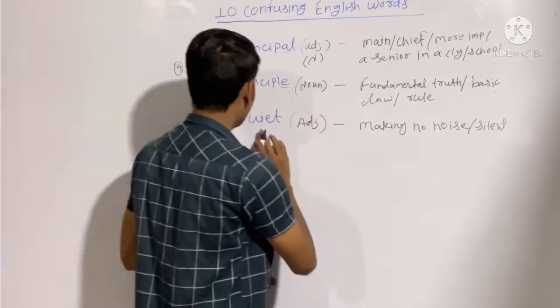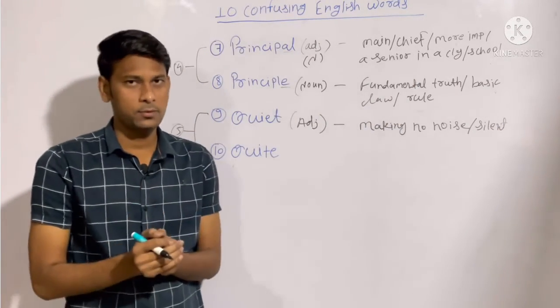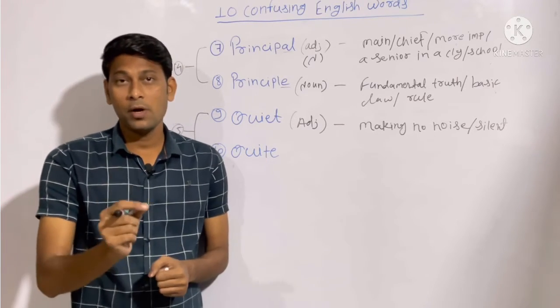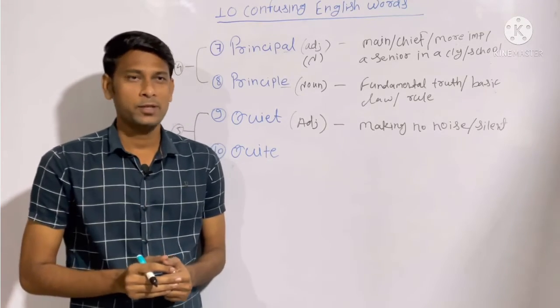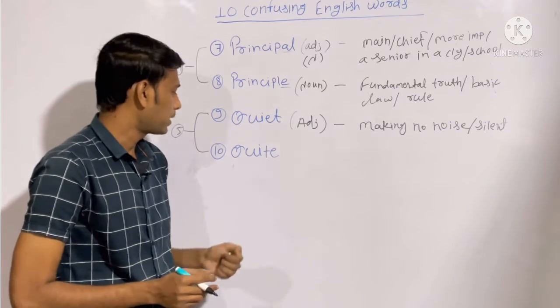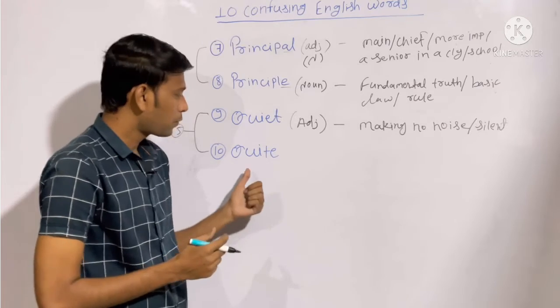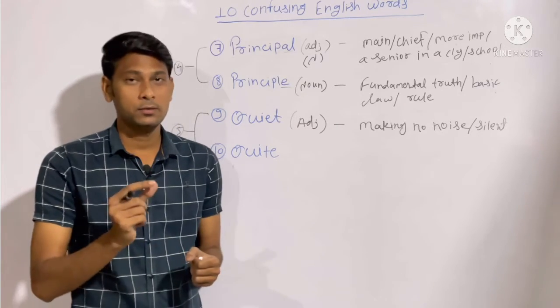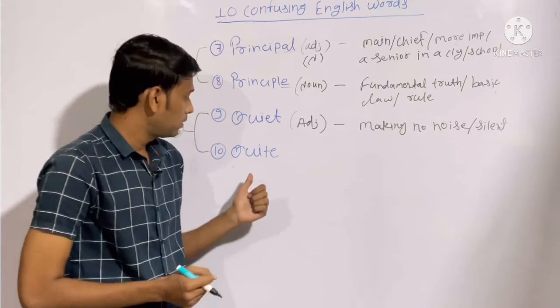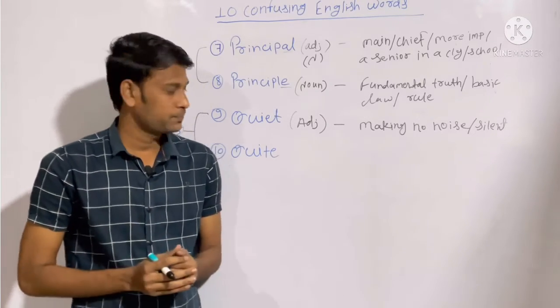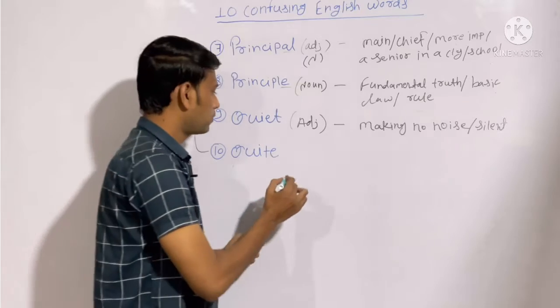It means this word is about maintaining peace. So we often say, hey, please keep quiet, do not make any noise. So this is how you use the word quiet. Now let's look at quite. This is the last word we have, quite. Quite is an adverb, which means completely or absolutely or fully. So this is how you use the word quite.